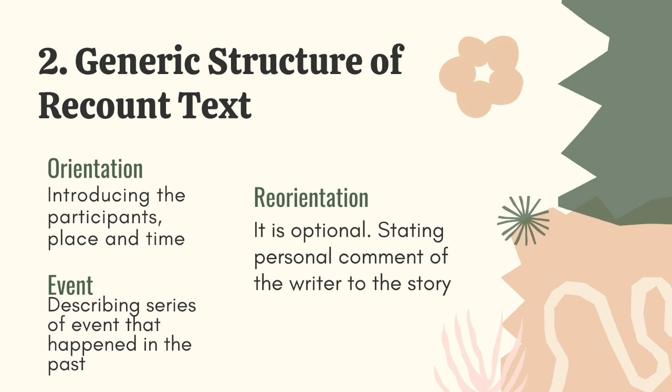Next, generic structure of recount text. The first is orientation. Orientation contains information about the character, the place of incident, when the incident took place. The second is events. Events here are explained about the contents of the text, in the form of stories about event or experience that the author wants to convey to the reader. The last one is reorientation. Reorientation contains a conclusion or summary of information in the orientation structure.